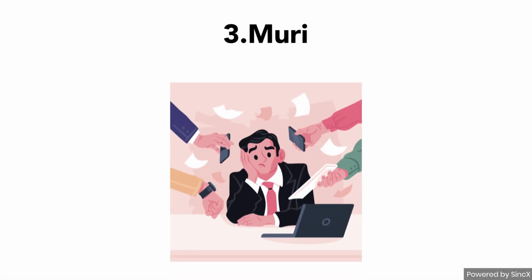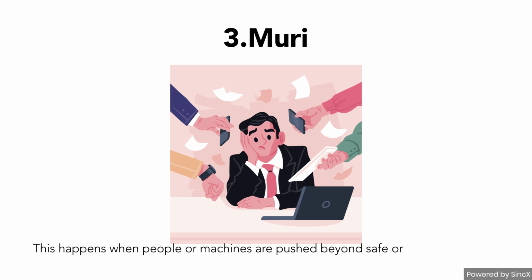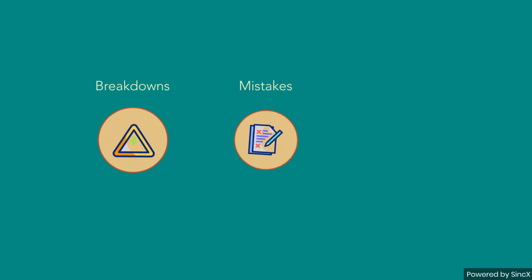The third is Muri, overburden. This happens when people or machines are pushed beyond safe or reasonable limits. Muri leads to breakdowns, mistakes, and burnout.